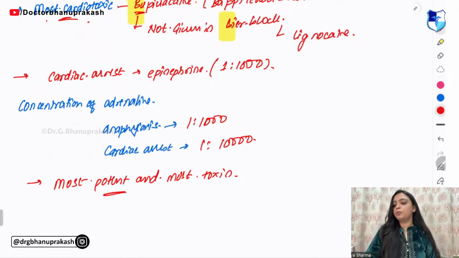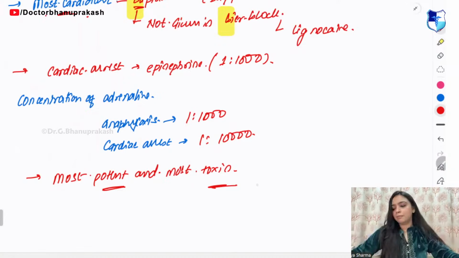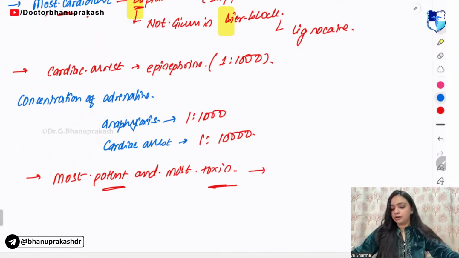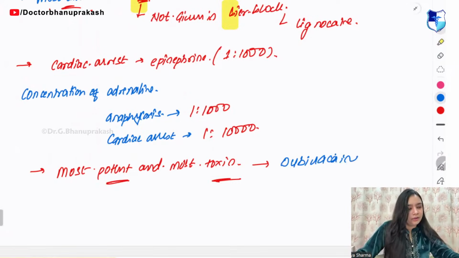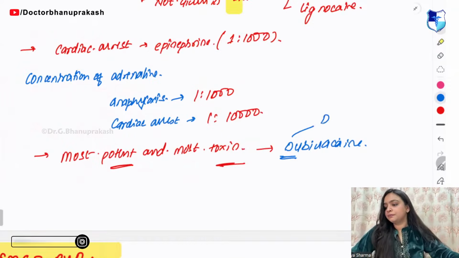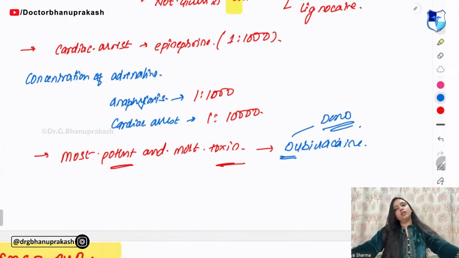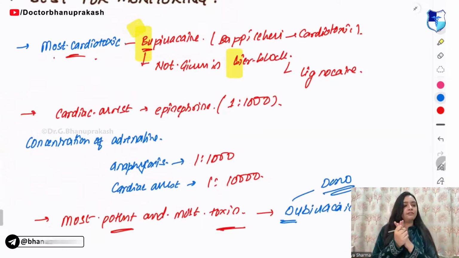So he is most potent also and he is most toxic also. So remember, in this you have dibucaine. He is toxic also and he is caring also. He is a green flag also, he is a red flag also.